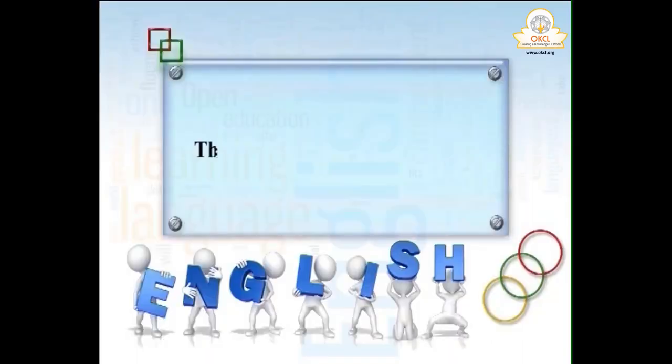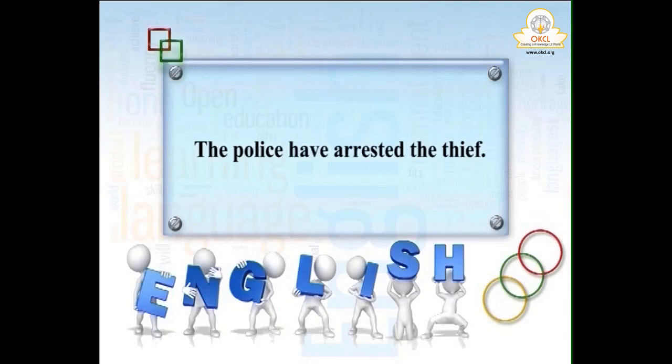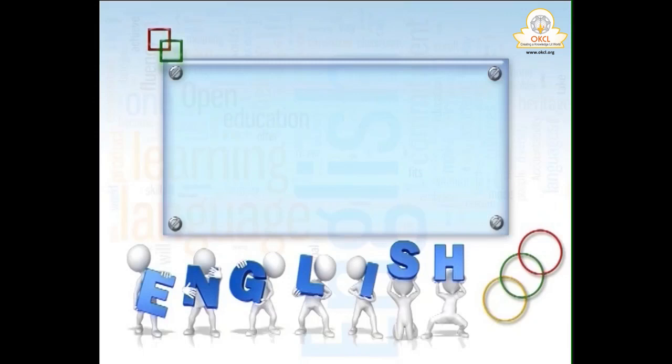One more sentence you see, the police have arrested the thief. Here these types of sentences are always said in passive because every one of us knows that no one else has the power to arrest. So the thief has been arrested or the thief is arrested. The thief was arrested. Here by the police is not required because it is understood. So this is what we talk about by.